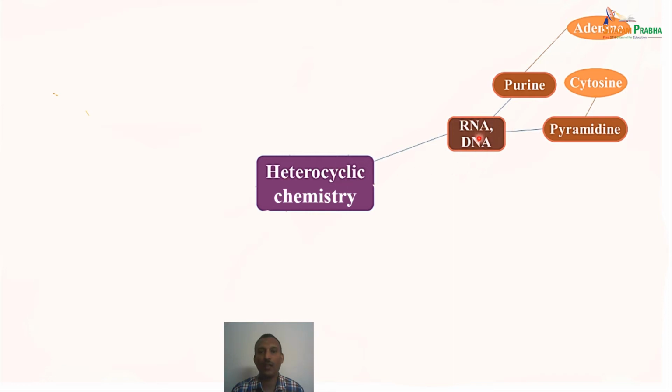In the case of RNA and DNA, we have bases, either purine or pyrimidine. When we talk about purine, adenine is one example, and in the case of pyrimidine, we have cytosine as the example. These are very important heterocyclic compounds. They form the basis of RNA and DNA.